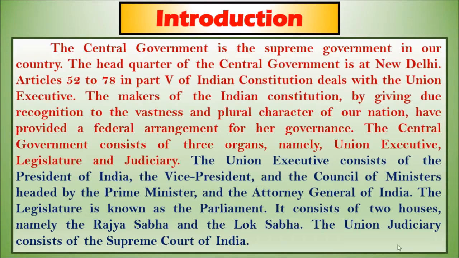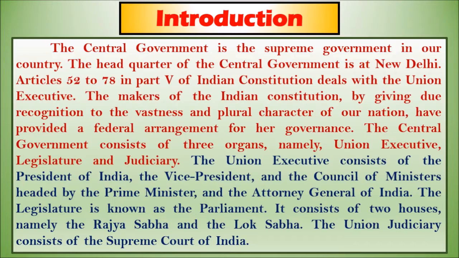The central government consists of 3 organs, namely union executive, legislature and judiciary. How many organs are there? 3 organs. Children, what is meant by union executive? Union executive means the chief, the head, the leader of the union. The second is legislature.